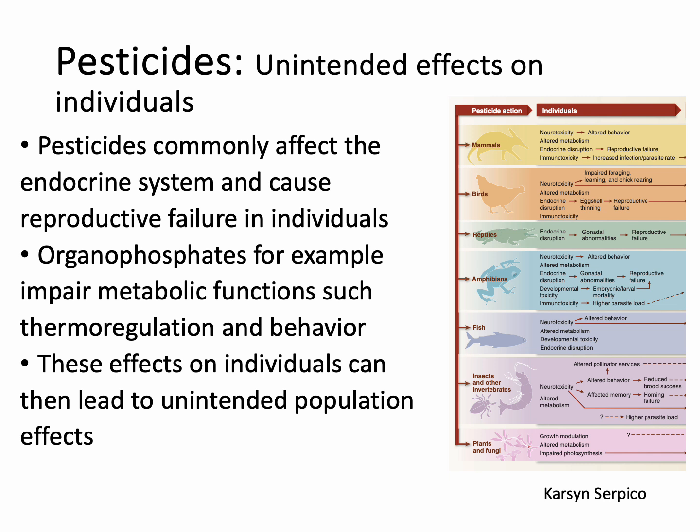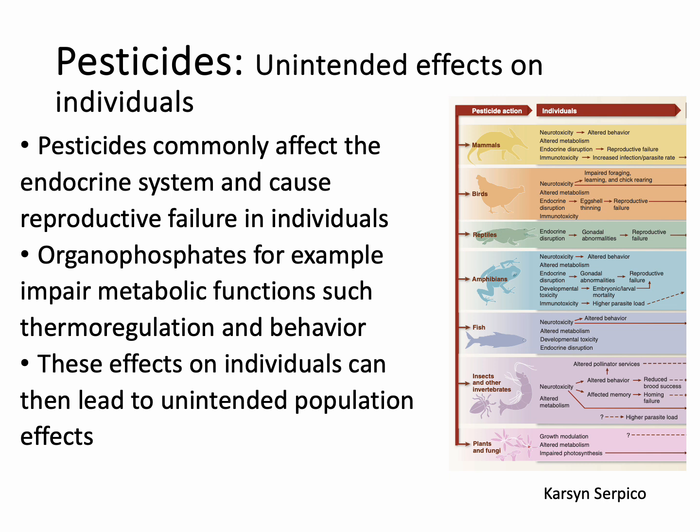So for pesticides and their unintended effects on individuals, pesticides commonly affect the endocrine system, and this can cause reproductive failure in individuals. And as seen on the graphic on the slide, these effects can lead to other effects within individuals, like in birds, endocrine disruption can lead to eggshell thinning, or in fish, neurotoxicity can then lead to altered behavior.